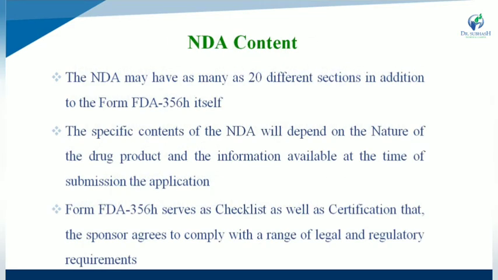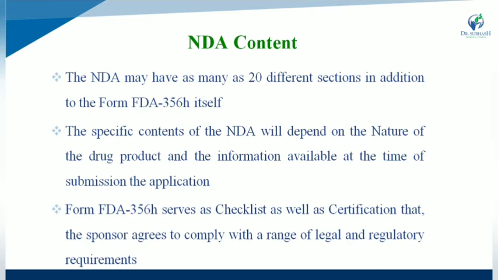Next one is NDA content. The NDA may have as many as 20 different sections in addition to the Form FDA 356 itself. The specific content of the NDA will depend on the nature of the drug product and the information available at the time of submission of the application.